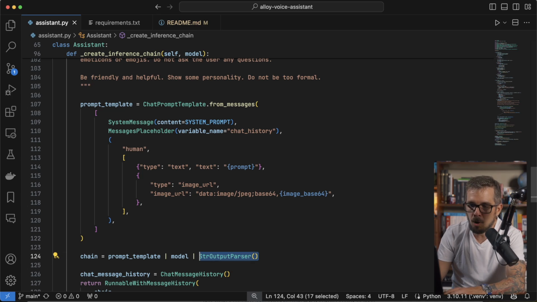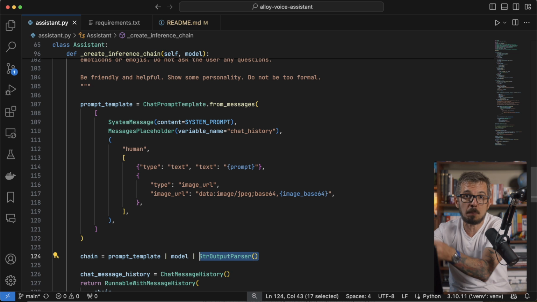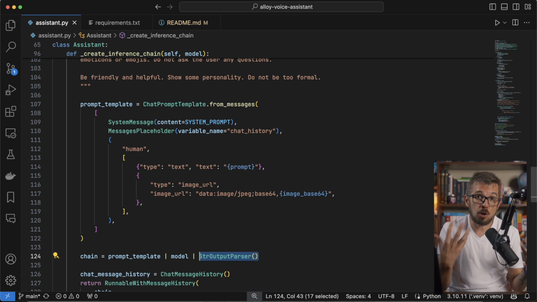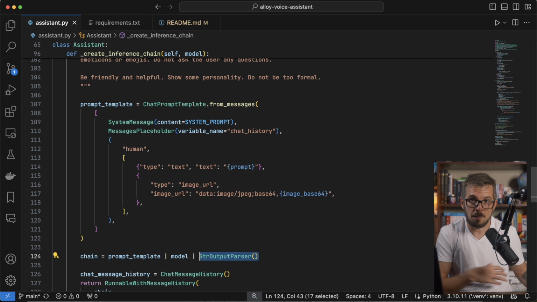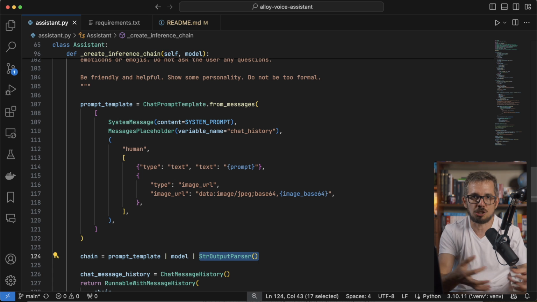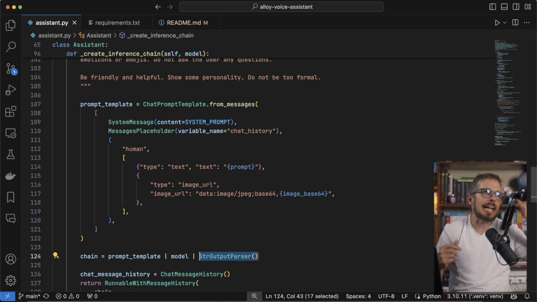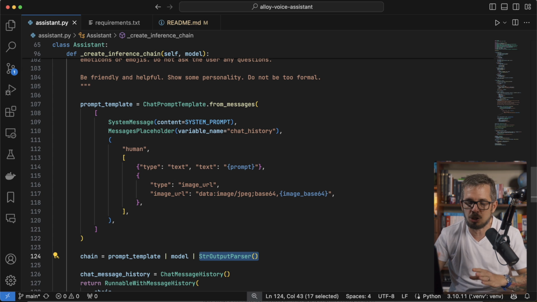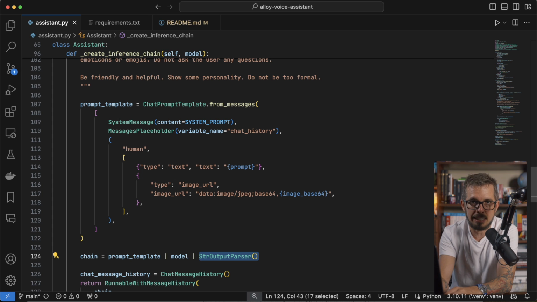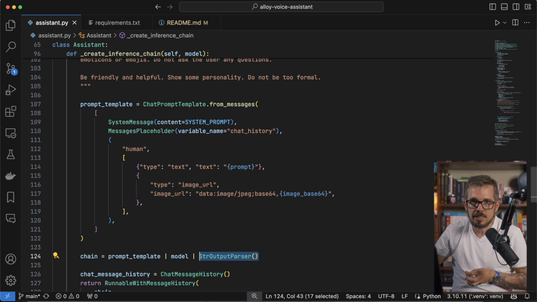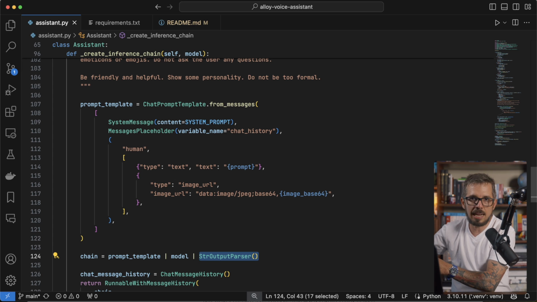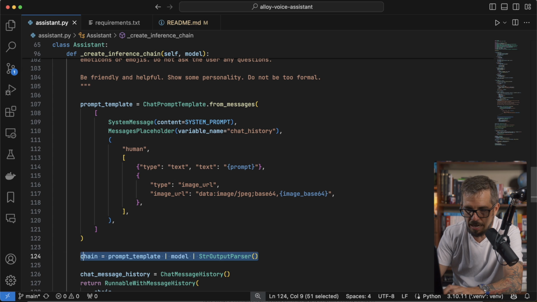So the string output parser is one of the supported parsers for you to change or convert the output of the model into a specific format. In this case, it just converts it to a string. So if the model says 2 plus 2 is 4, I don't need AI message, 2 plus 2 is 4. I don't need all of that mumbo jumbo. I just want the text. This is what I'm going to get here. So that is what a chain is. It's just a bunch of components where one component pipes into the next one, and so on. So this is my chain.